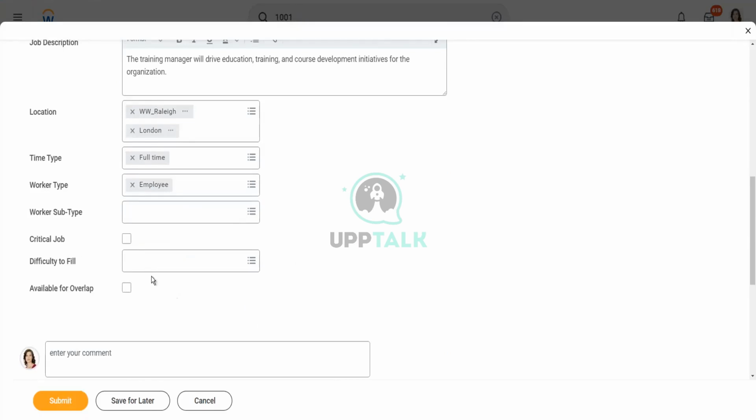Okay. Difficult and critical job. You can mark it as yes, because this is not a restriction. But this will act as a reminder or a flag to the recruitment team, telling them that this is very critical and needs to be filled quickly.